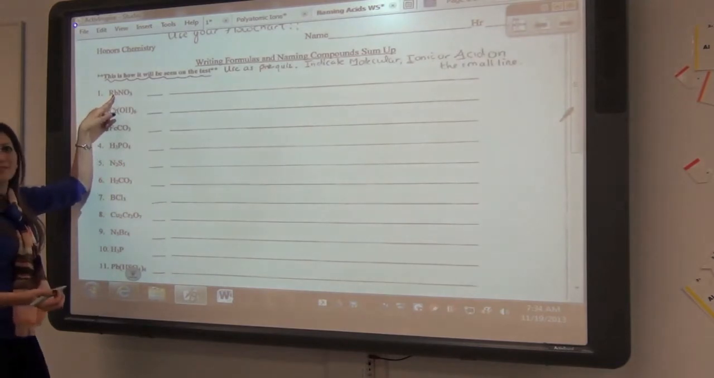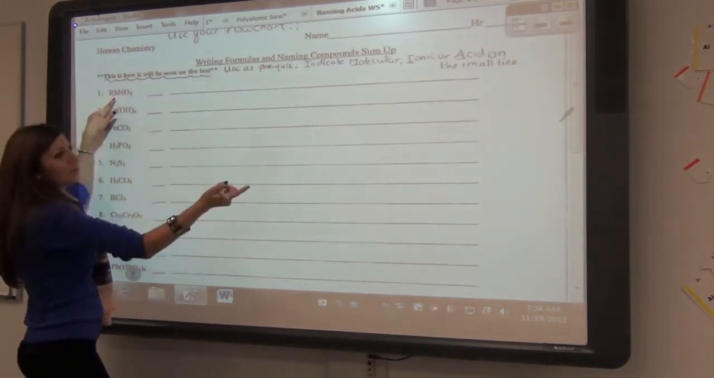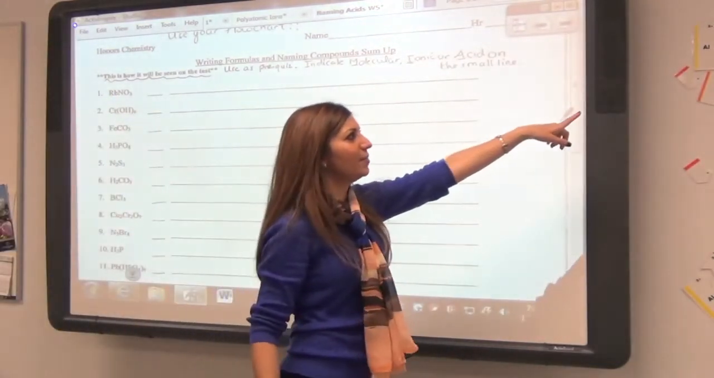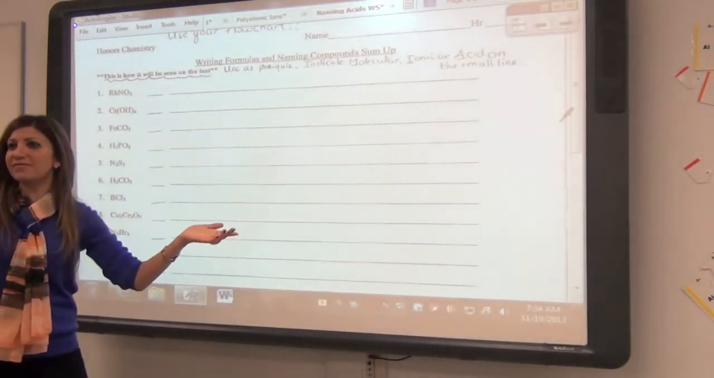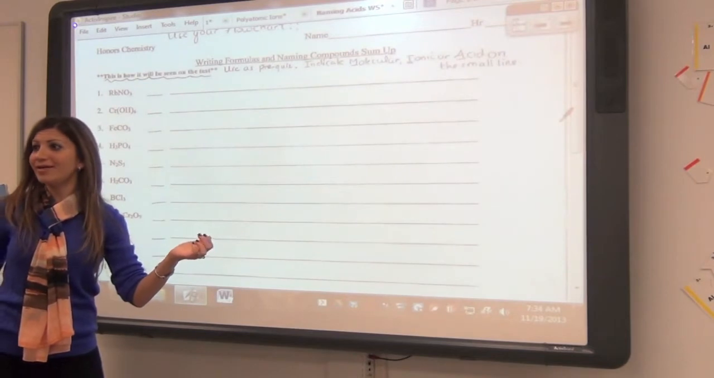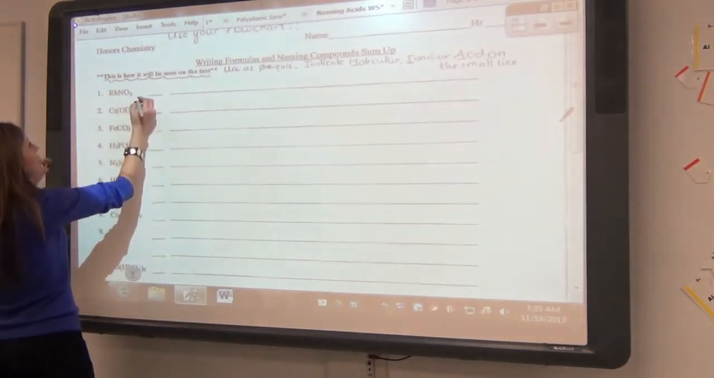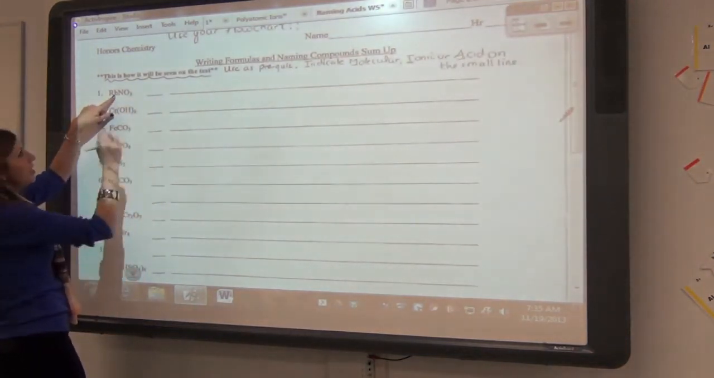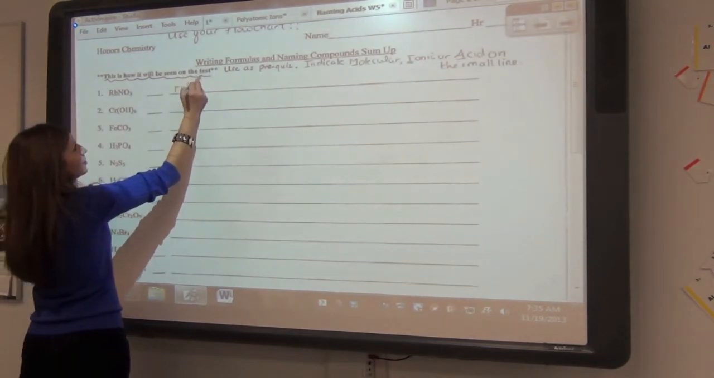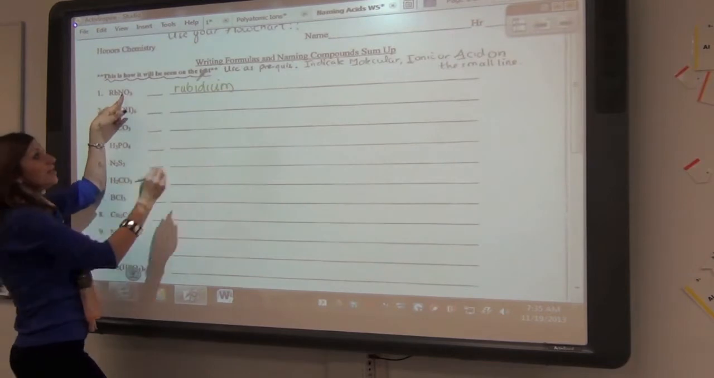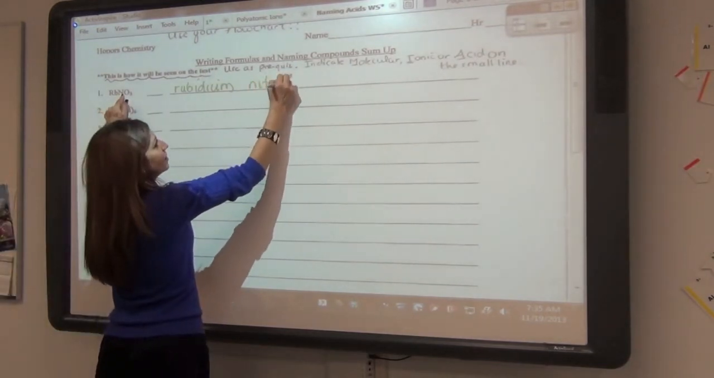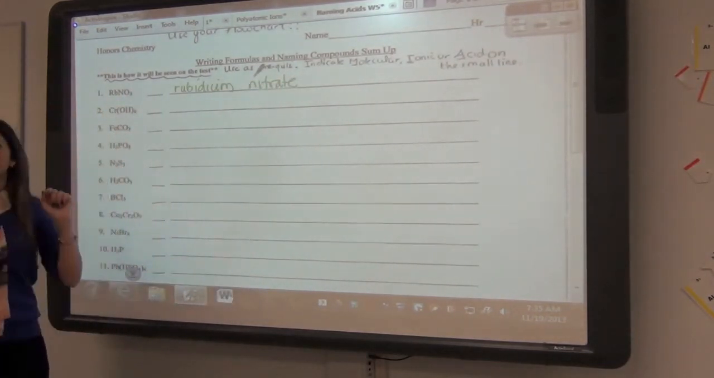Okay, so let's name this one. So Rb is rubidium. And then what you want to do is check rubidium on the periodic table to make sure that it has a fixed charge. Because if it has a fixed charge, then what do you not need? No Roman numeral. Awesome. So rubidium says just the 1. So all I'm going to do is write rubidium, and what is NO3? Nitrate. Awesome. Because it has a fixed charge, you're done.